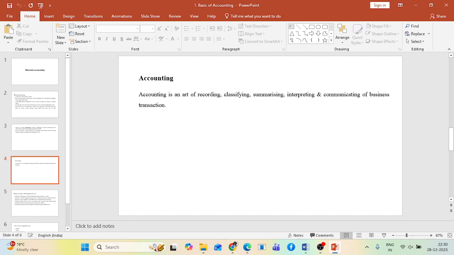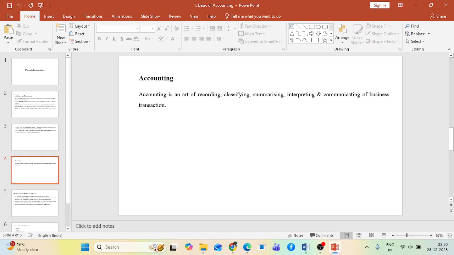Economic events are all those events that involve some monetary value, and non-economic events are those which do not have any monetary value. I'm just giving a simple example. You are incurring expenses, you are giving salary to your employees, you are giving wages to your workers. This involves some sort of money. That will be called your economic event.